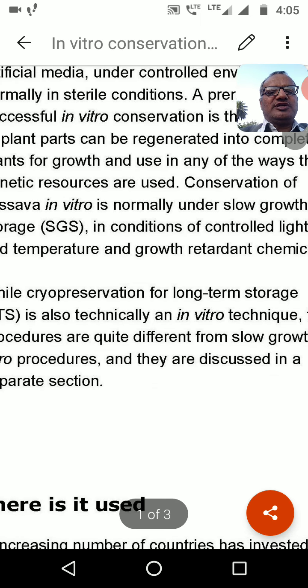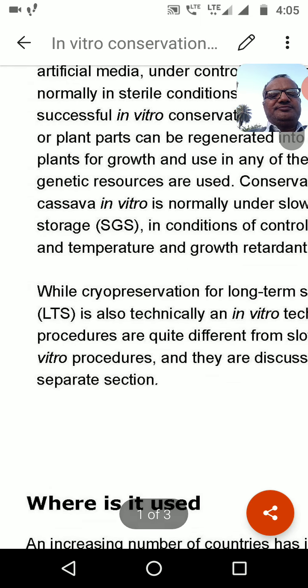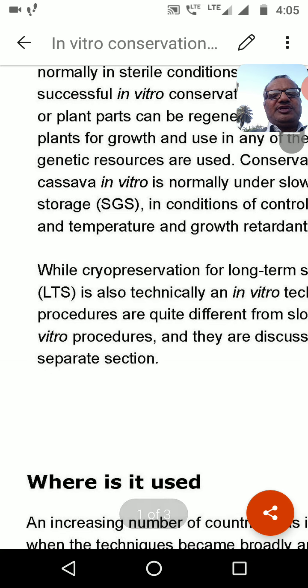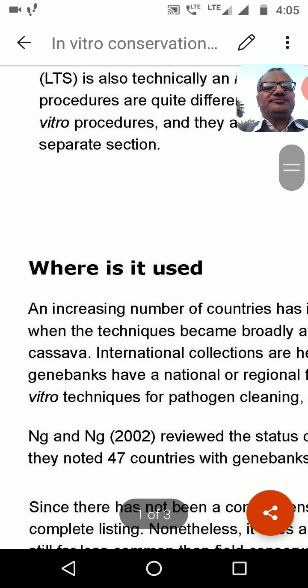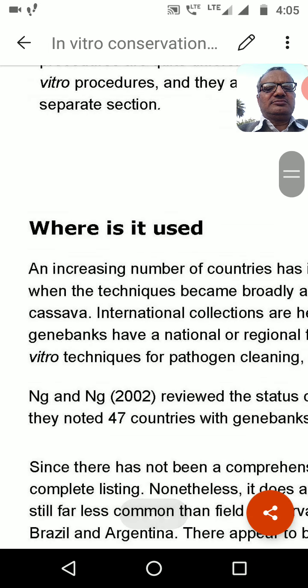You can store it for a long time, so it is preserved for the future. Various countries in the world are performing this technique, in vitro conservation, to protect the plant or to produce the plantlet in a very short duration.